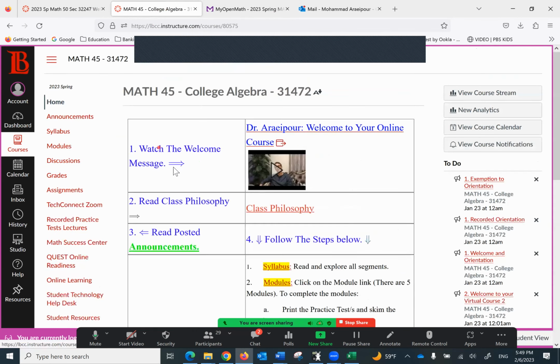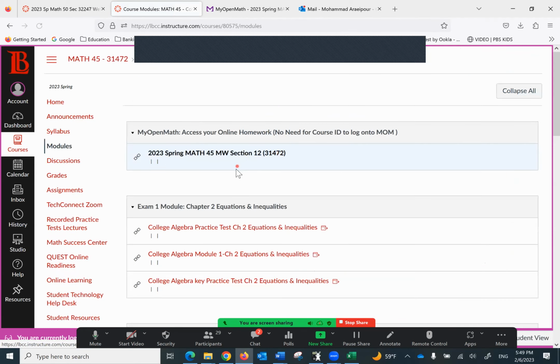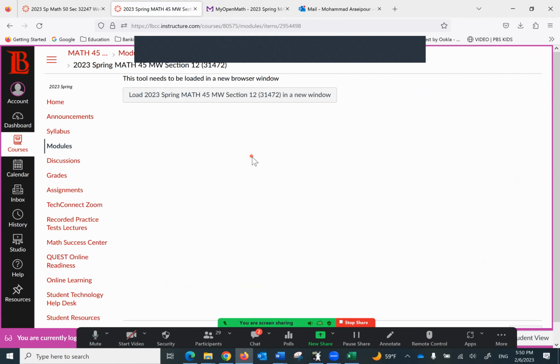And going back to the home page, the next one is the module. So let's see what we find under the modules. If you click on the modules on the left navigation bar or right here, makes no difference. It takes you to the module site, and the very first thing is access to your digital homework via My OpenMath. And see, it says no need for course ID because this question has come up several times in the past. If you click on it, what happens?